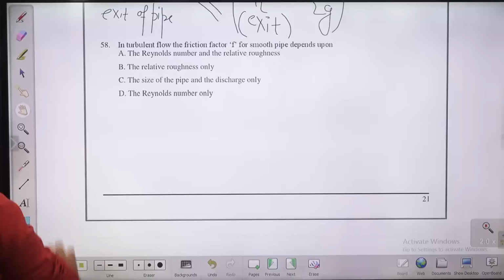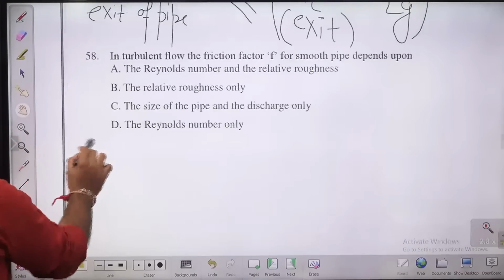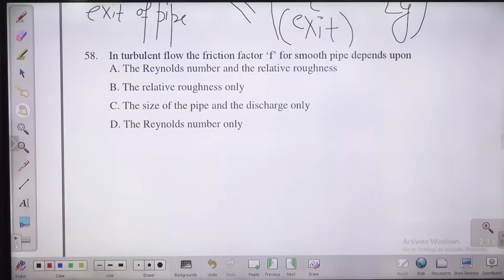Now question number 54 in front of you, guys. 58, sorry. 58. In turbulent flow, the frictional factor f for a smooth pipe. The frictional factor for a smooth pipe depends on, guys, for laminar flow, it depends only on Reynolds number. Now he has given you different cases, Reynolds number and relative roughness, for the case of a smooth pipe. Turbulent flow, smooth pipe. So the flow is turbulent, but the boundaries are smooth.